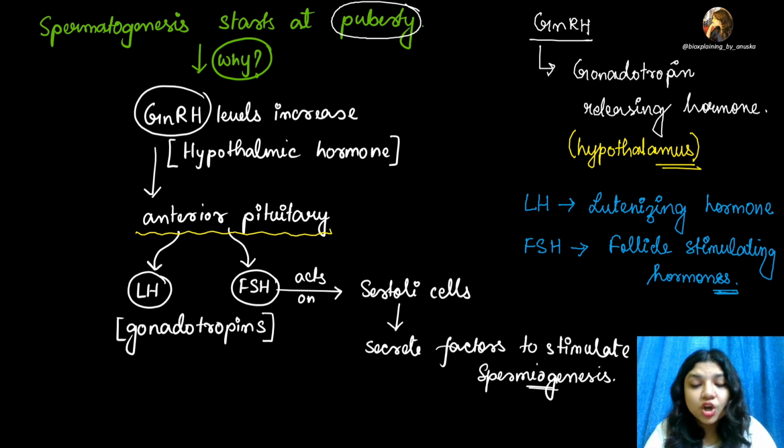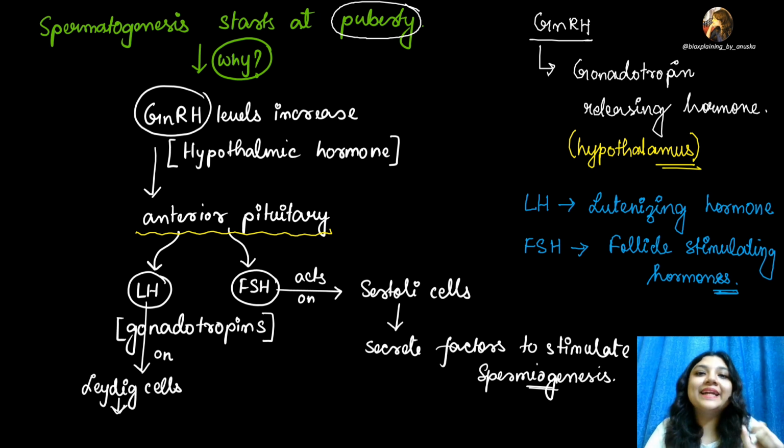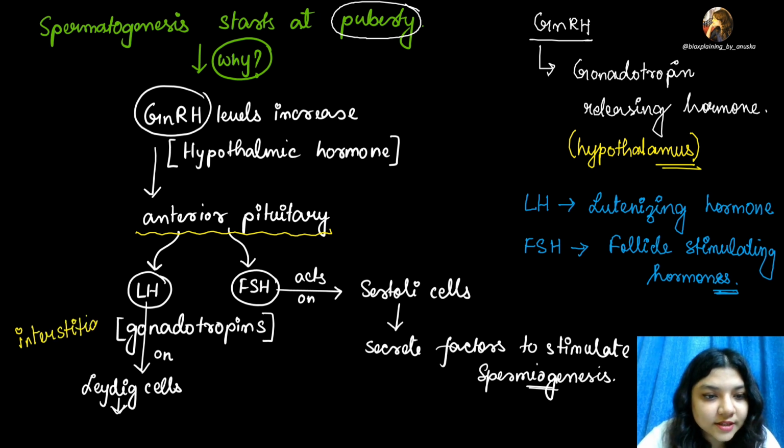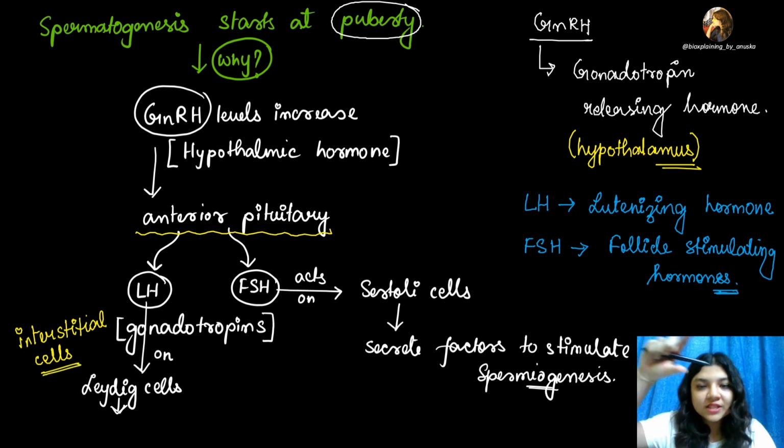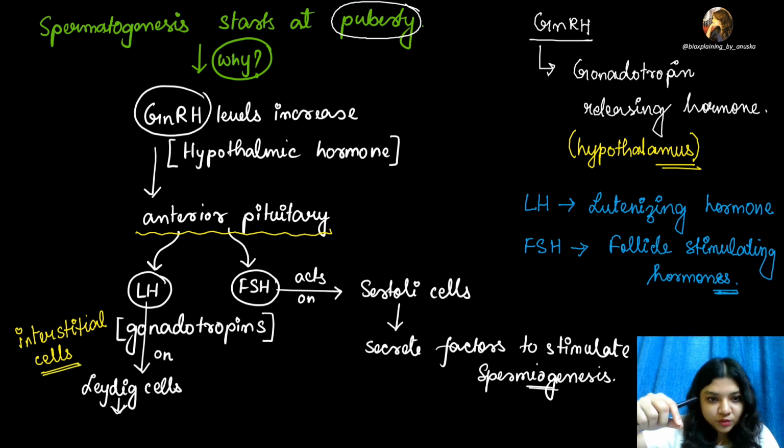On the other hand, what will happen कि LH, FSH दोनों को साथ मिला के gonadotropins कह सकते हो. So what will the LH do? The LH will work on Leydig cells. याद है आप लोगों को Leydig cells क्या है? Leydig cell is nothing but interstitial cells. कि हमारे टेस्टिस के अंदर वो जो लोब्यूल्स थे वहां पे seminiferous tubules as well as interstitial cells या Leydig cells were also present, right?